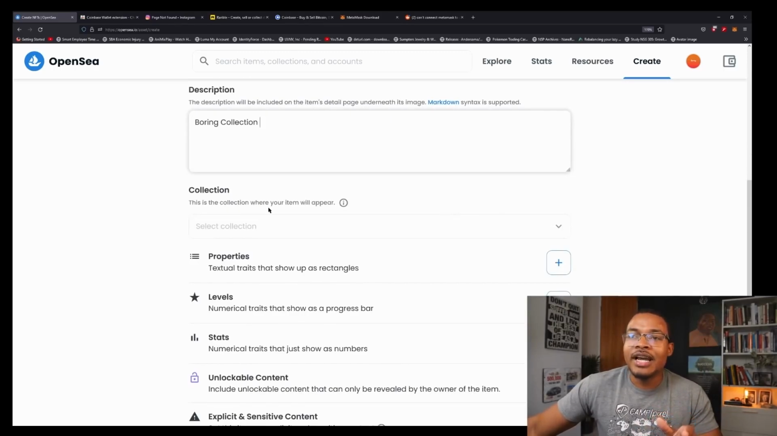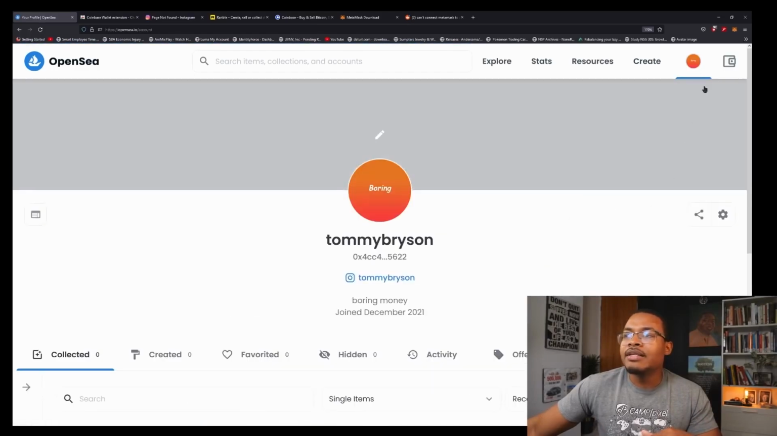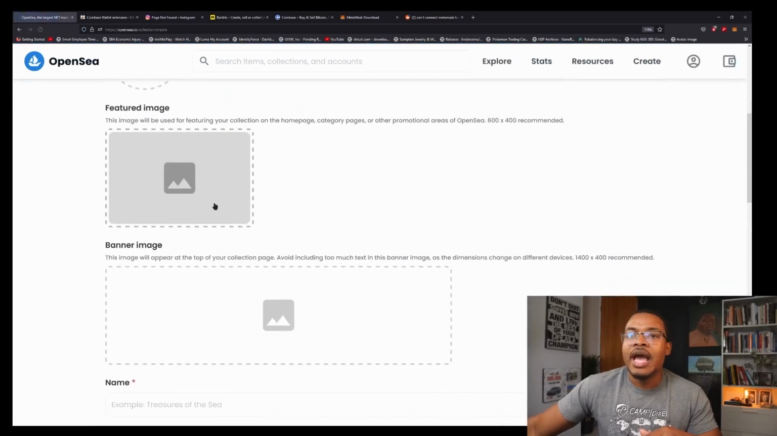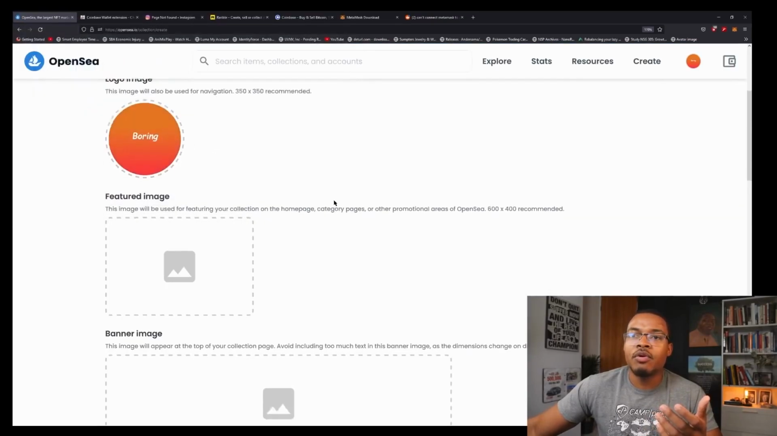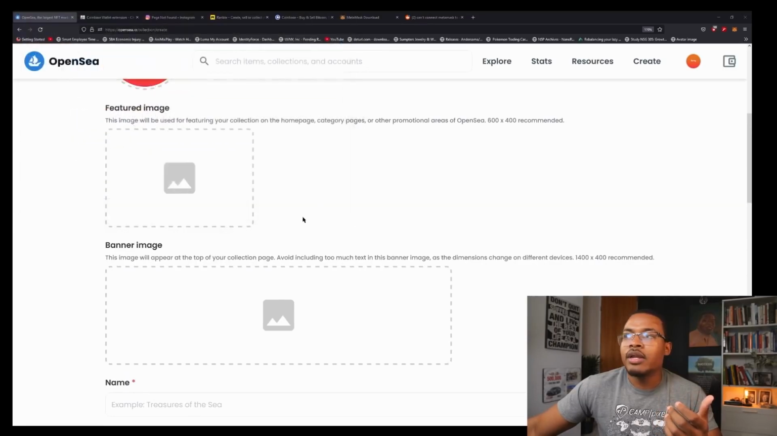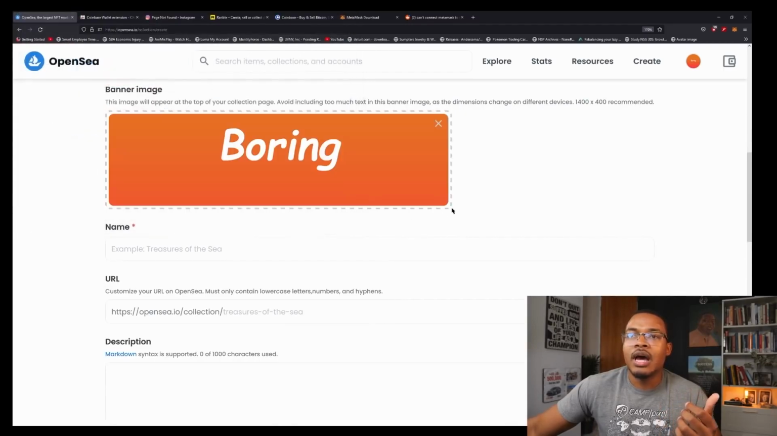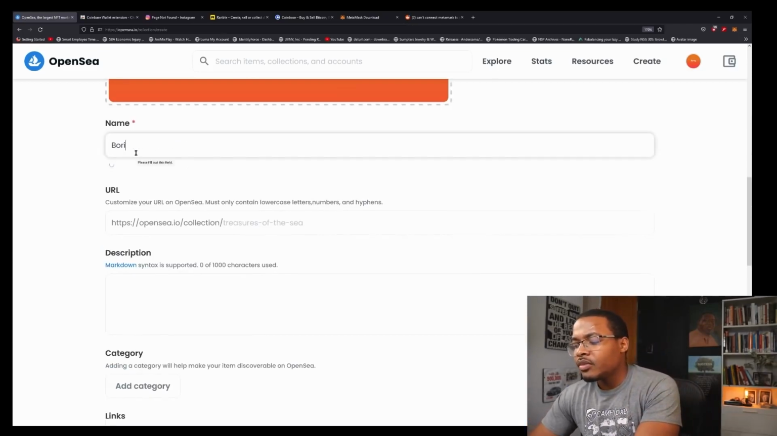Collection. Is this a collection where your items will appear? The answer is no. But if I wanted to, I can go on my profile, right here where it says profile, my collection, and click right here where it says create a collection. I can call this, again, because I want to show you guys everything, the entire profile picture. I can have a featured image, like this one right here. And my banner image can be, for example, the boring thing on the top, which is fine. But yeah, my name can be the boring collection.